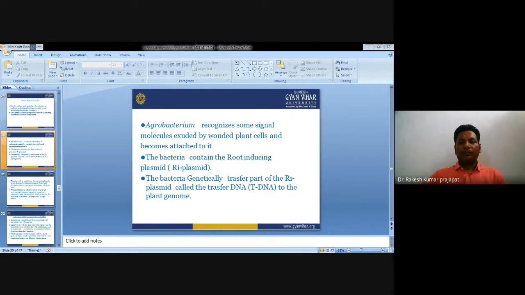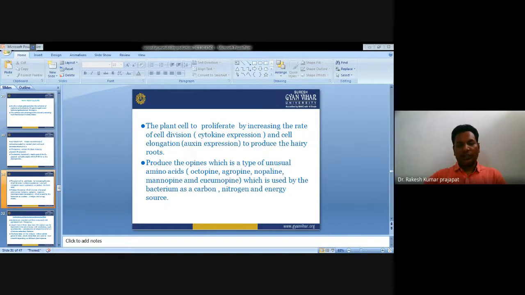Agrobacterium recognizes some signal molecules that are exuded by the wounded plants and becomes attached to the plant. The bacteria, which contain the root-inducing plasmid, the Ri plasmid, genetically transfer part of the Ri plasmid called T-DNA to the plant genome. That is Agrobacterium tumefaciens, T-DNA. It naturally transfers into the plant genome. That's why this bacterium is also known as a natural genetic engineer.